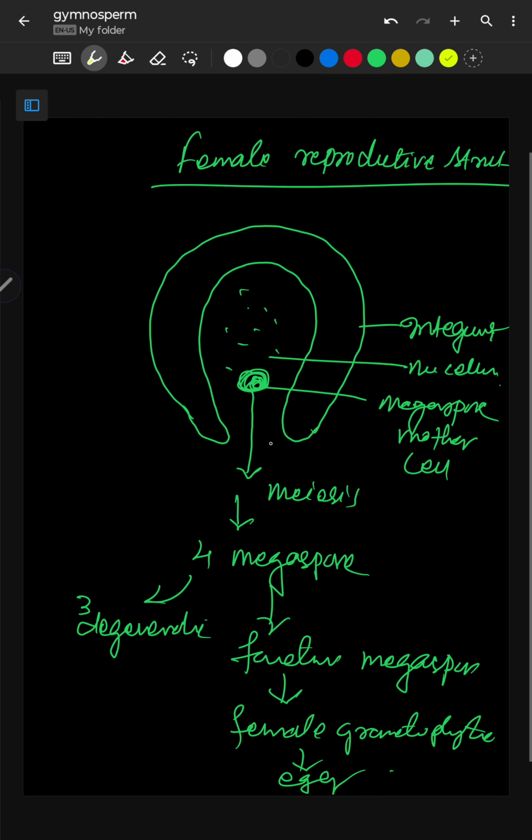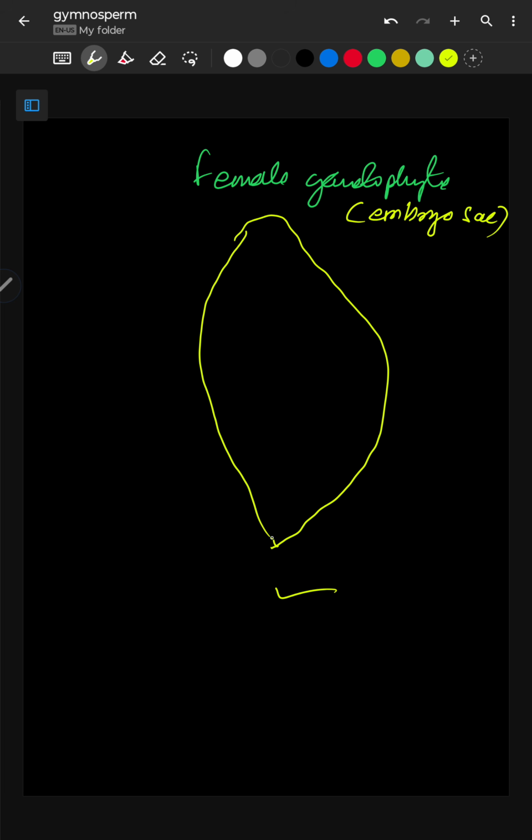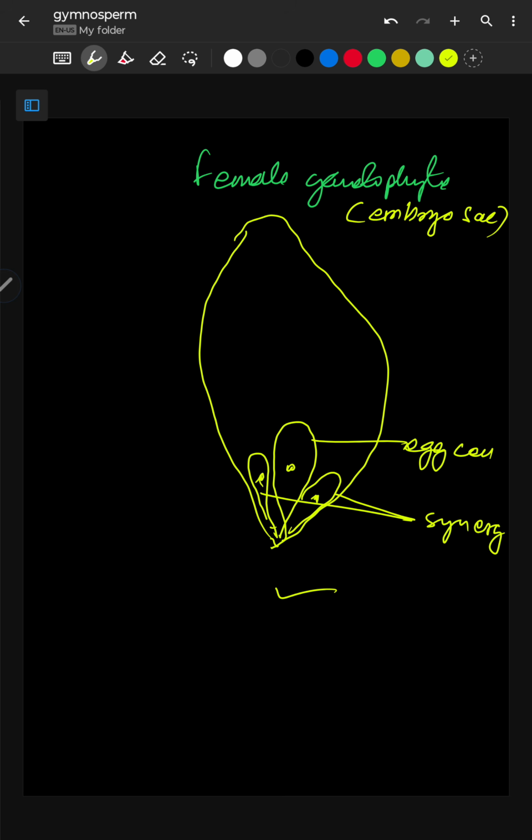Here 1 egg is present and 2 other cells known as synergids. Then at the center there are 2 polar nuclei. Then at this end 3 cells are present, known as antipodal cells.